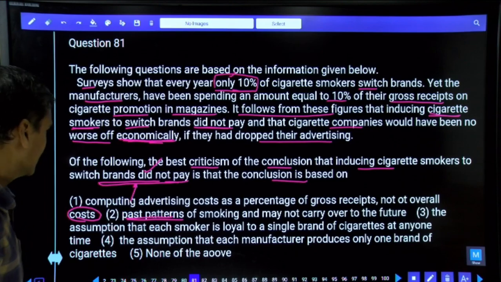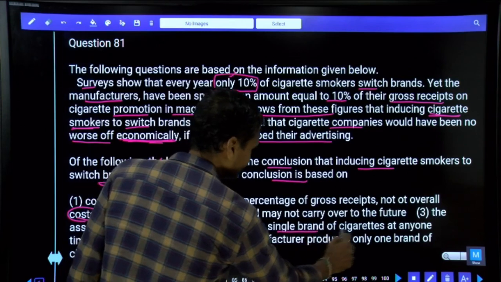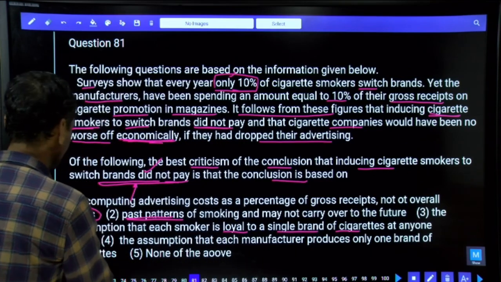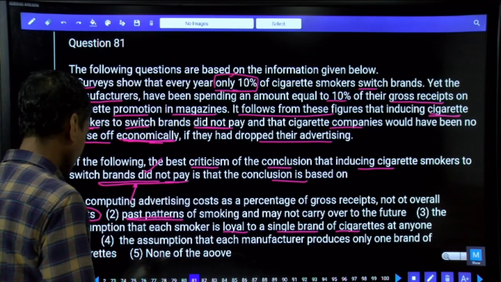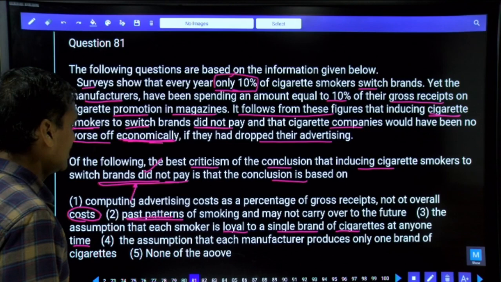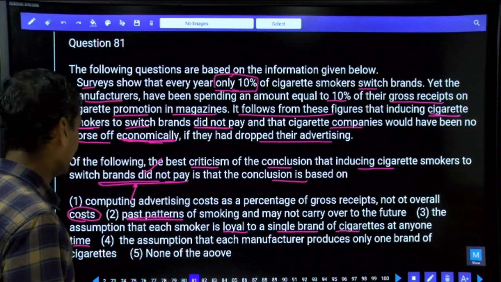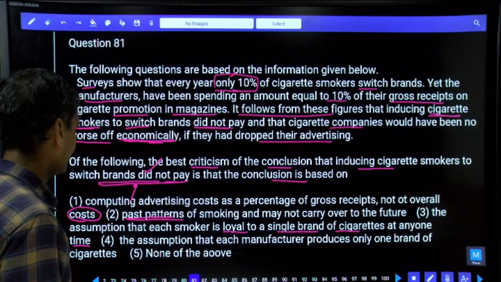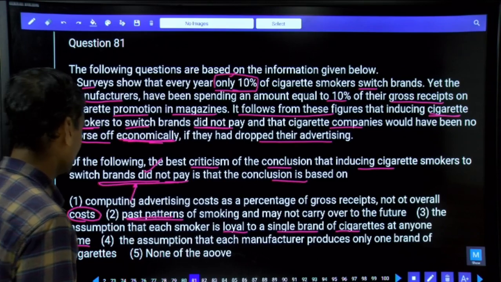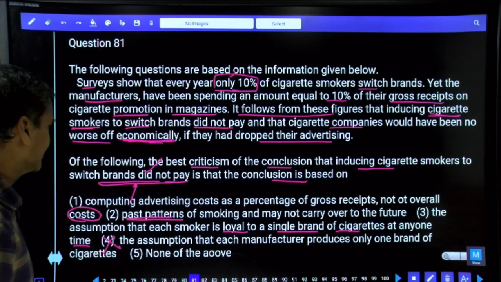And the third one, the assumption that each smoker is loyal to a single brand of cigarettes at any one time. The next one, the assumption that each manufacturer produces only one brand of cigarettes. Now this is not related to the above thing. Now we are left with the second and the third.